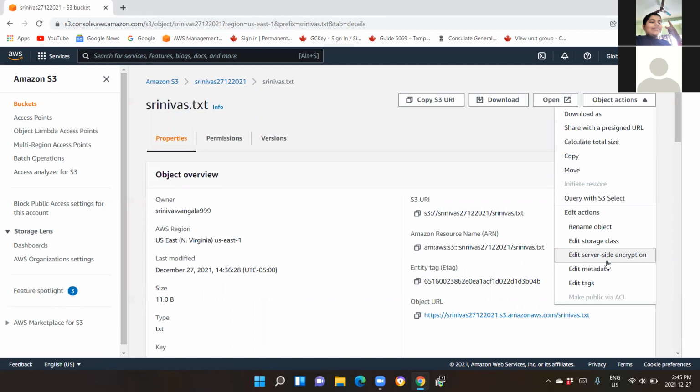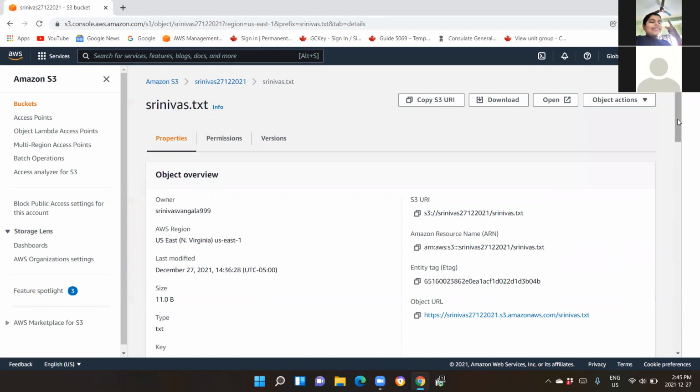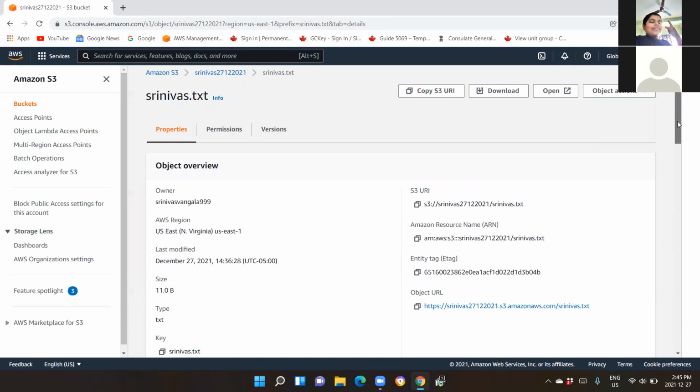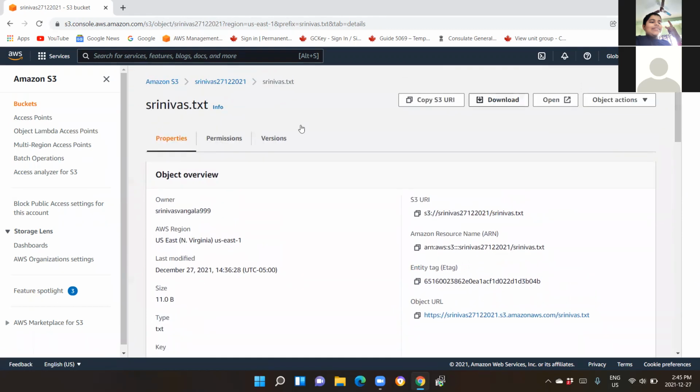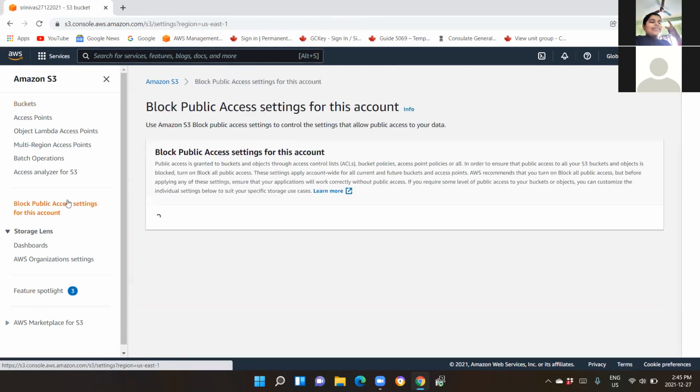Okay, so this is a new feature that they have added. Probably we have to identify this one, block public access settings for this account. Okay, in the left hand side there is something called as block public access settings for this account. Click on that, left hand side. Yeah, click on that.